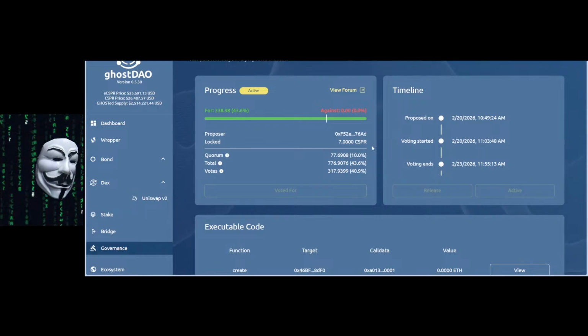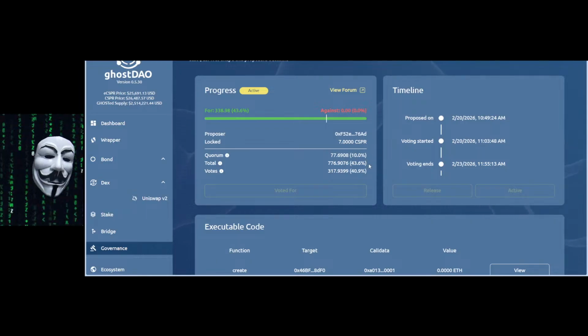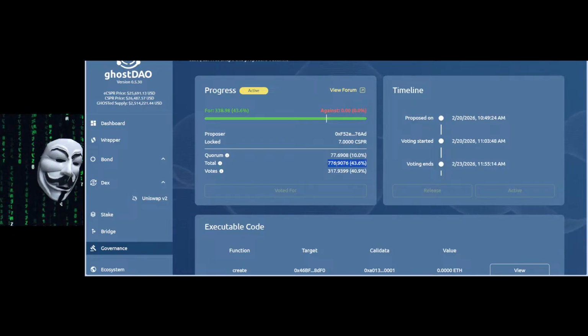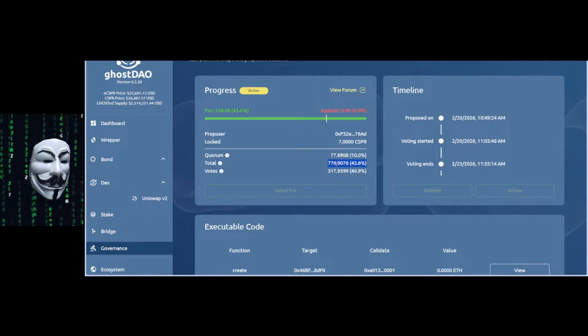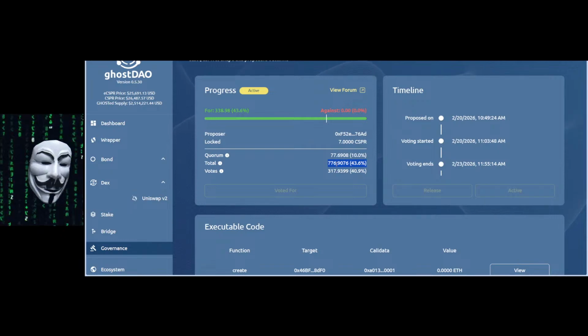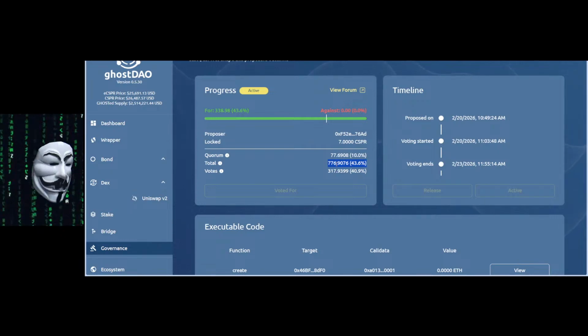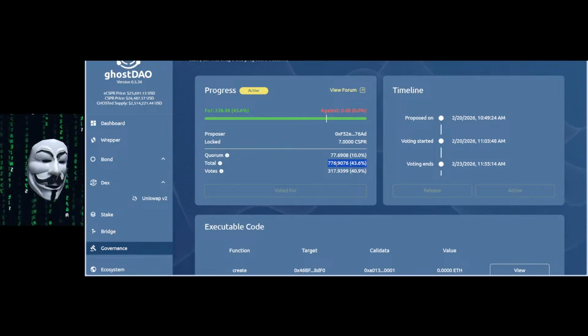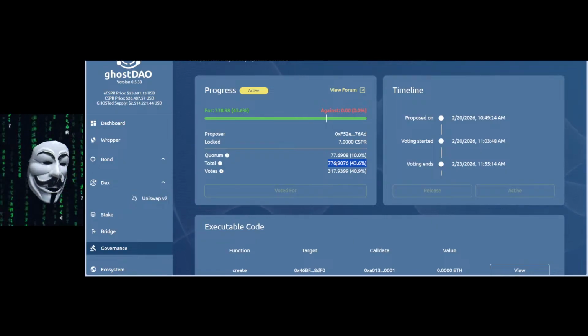How to do this? The only way is you vote with more than 50% of the supply at that time. Now, if you buy some Casper right now, you're not going to be able to vote because that's the anti-spam measure. The only way to vote is to get your Casper at the time of the governance. So whenever the proposal takes place, you have to specifically have Casper, not eCasper, not sCasper. Casper is a governance token. Then you'll be able to vote.